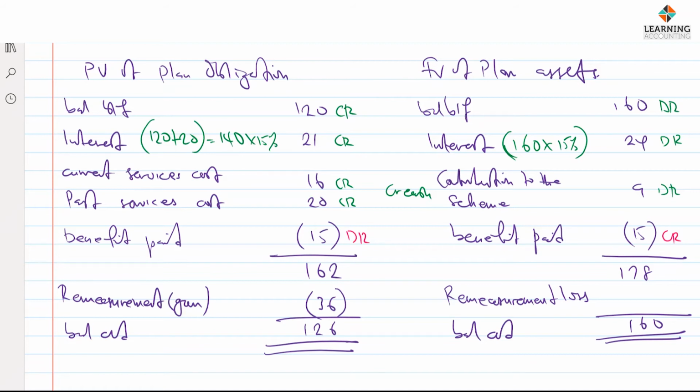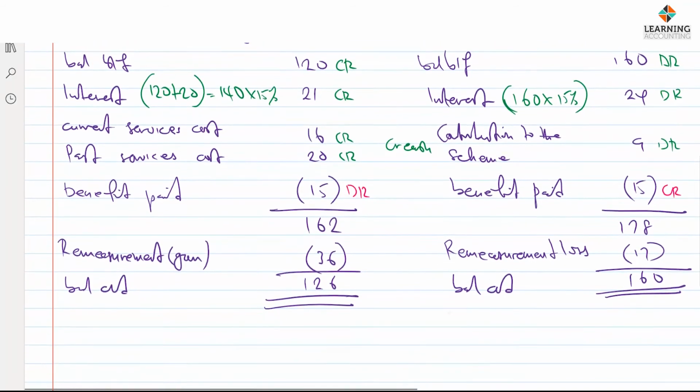And why it's a remeasurement loss? 18. Because asset is also reducing. So asset reducing is a loss, liability reducing is a gain. Liability increasing is a loss. Of course, asset increasing is a gain. So you understand it that way.